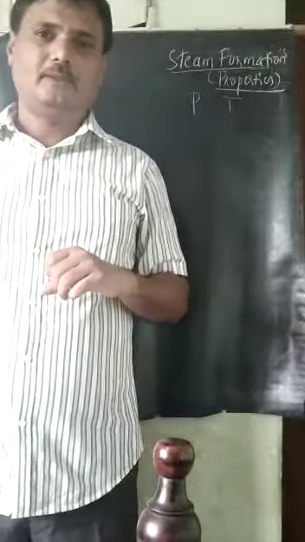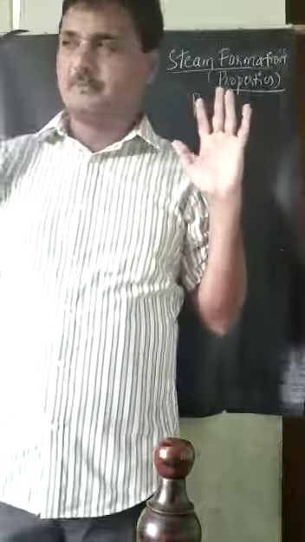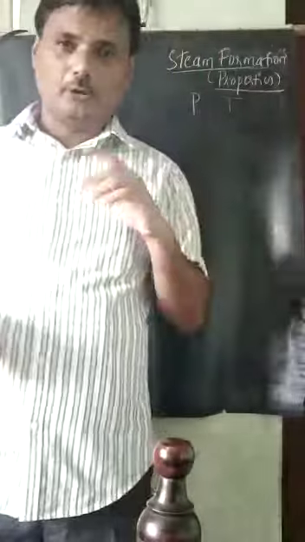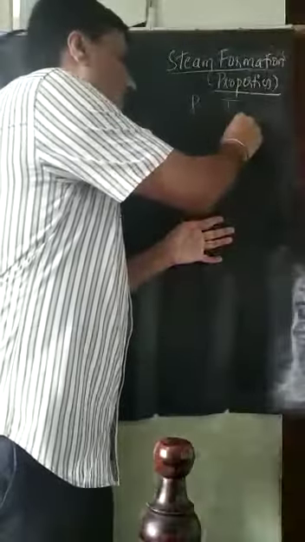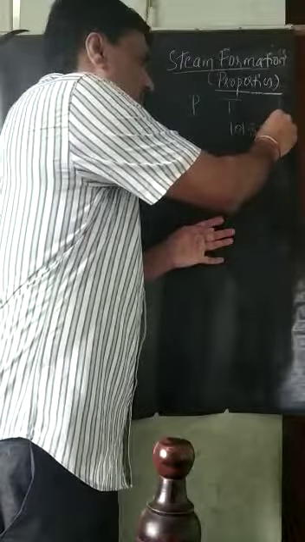For example, at a normal pressure, meaning atmospheric pressure. Atmospheric pressure is how much? It is 101.32 kilopascal. This is the normal atmospheric pressure outside.